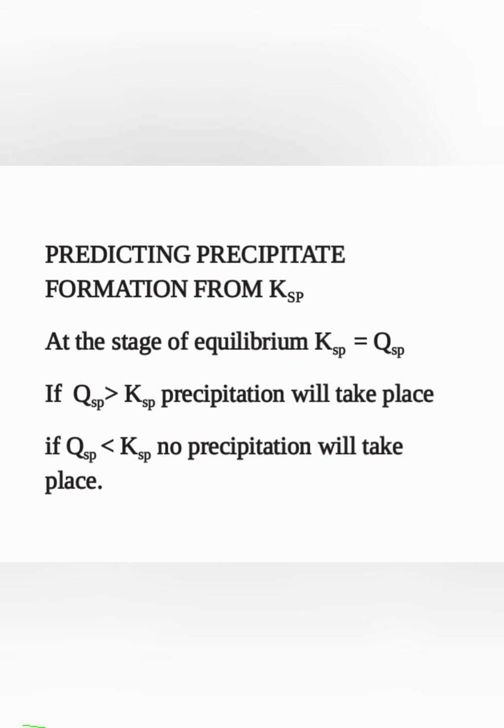Similarly, if Qsp is greater than Ksp, precipitation will take place, and if Qsp is smaller than Ksp, no precipitation will take place. So when we are doing practicals, that means experiments, whether precipitate formation will take place or not depends upon the value of Ksp. Precipitate formation takes place based on the solubility product.